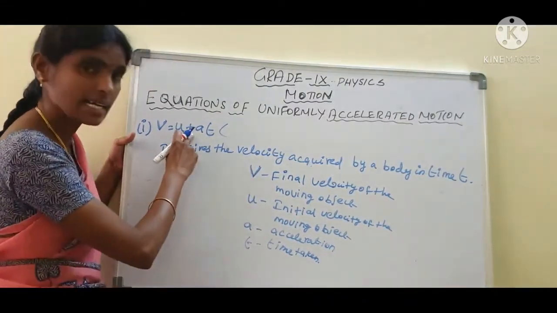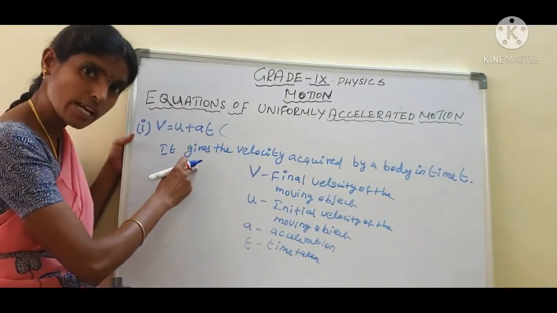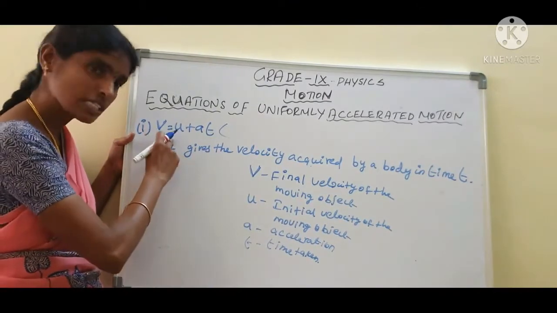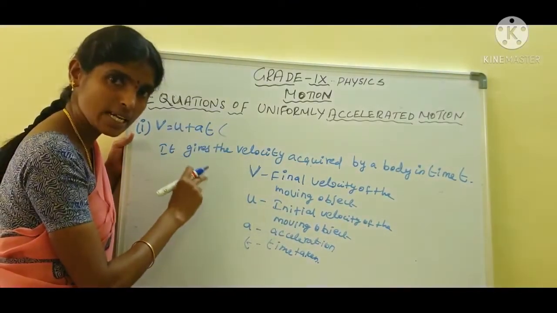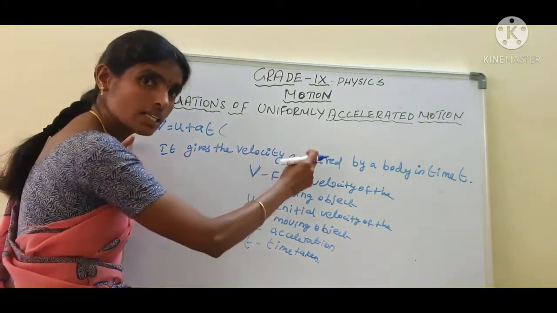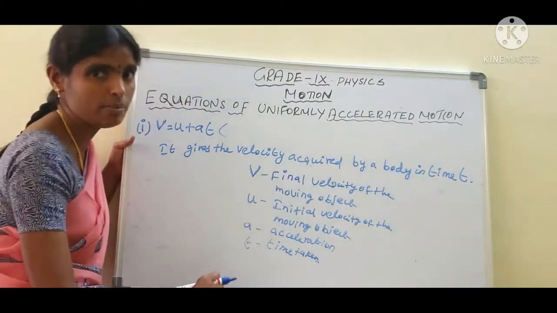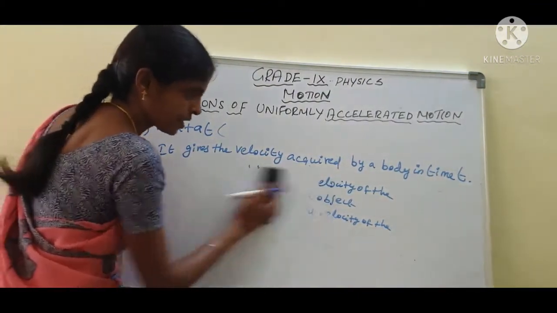This equation gives the velocity. What is the first equation? v equal to u plus at. This equation gives the velocity acquired by a body in time t. Are you clear, students?